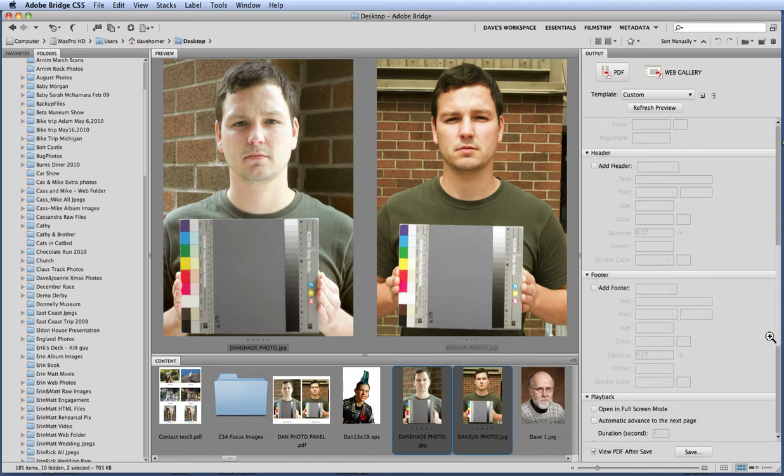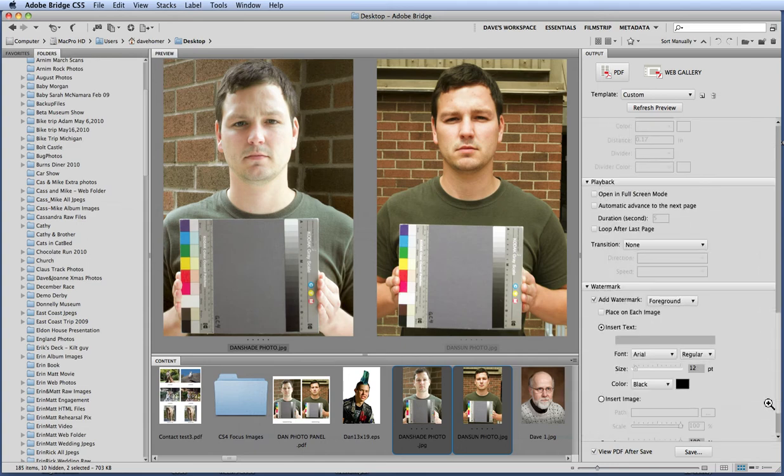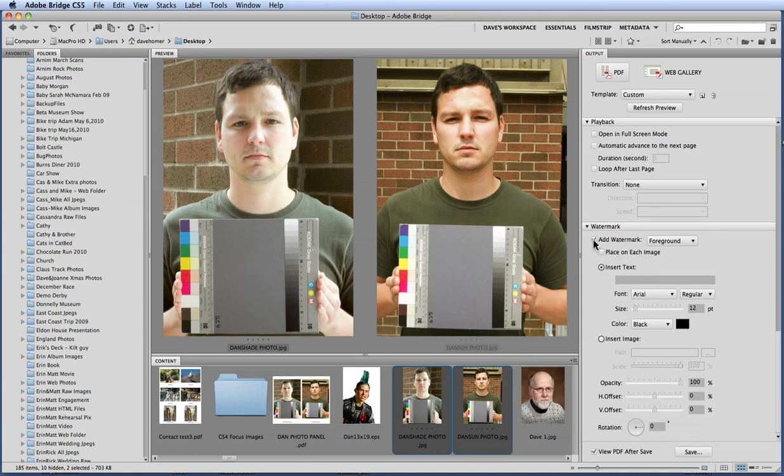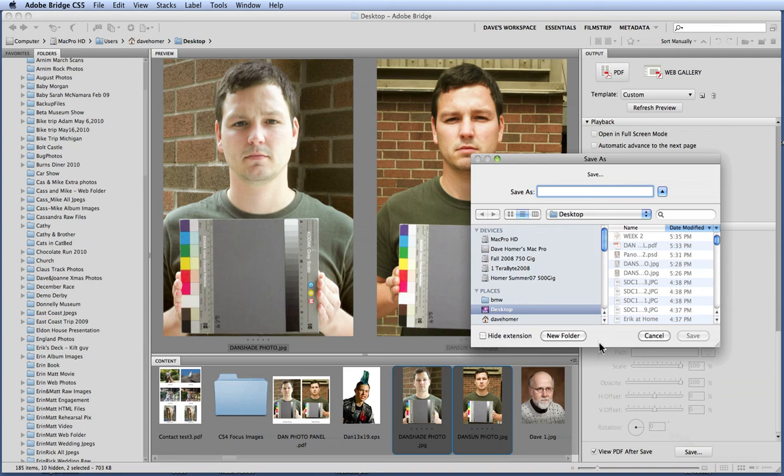So now we'll come down and let's see what else we can add here. We're not going to put any watermarks in there. That puts text on there. We'll just leave that off for now. Let's go save and take a look and see what it looks like. And I'm going to call this, I think it's Dan Photo Panel 2. I'll call it 2 because I've tested already.